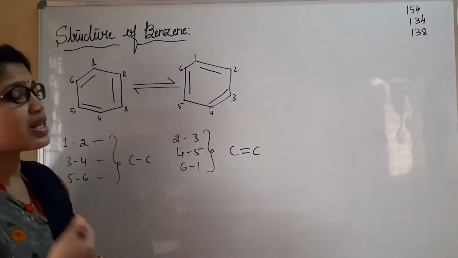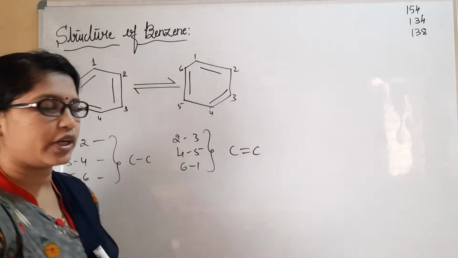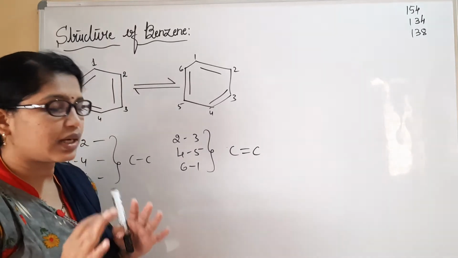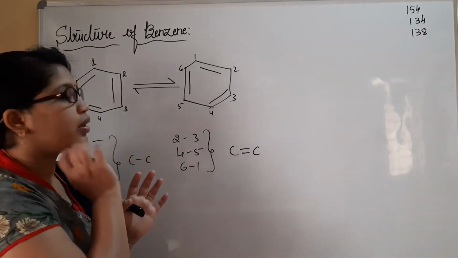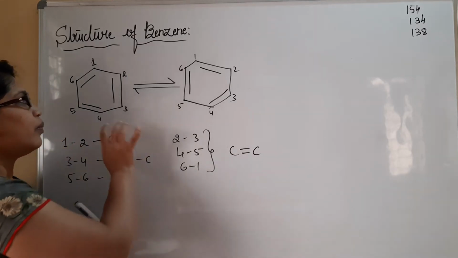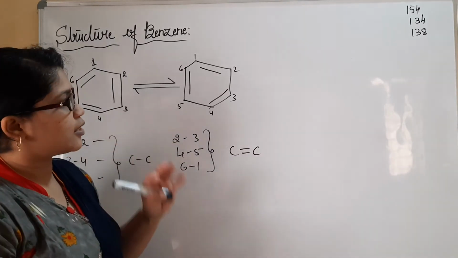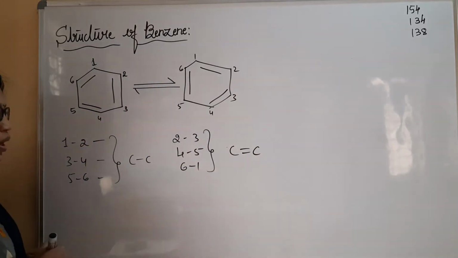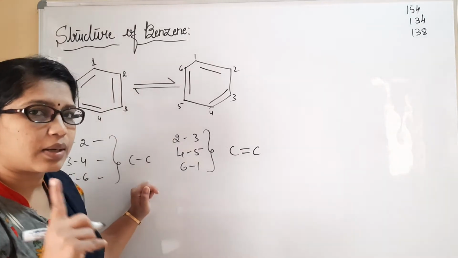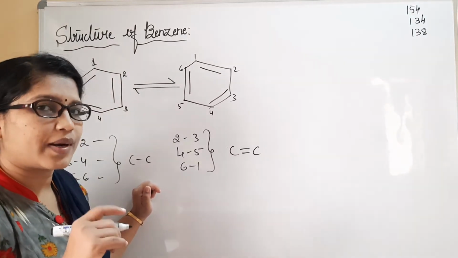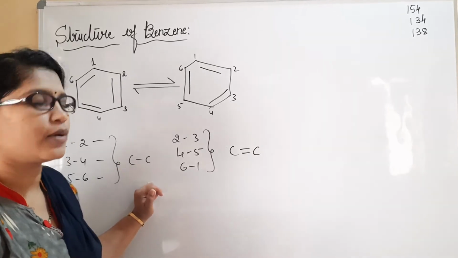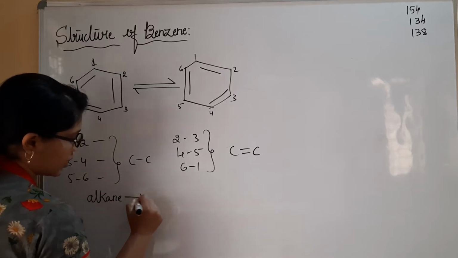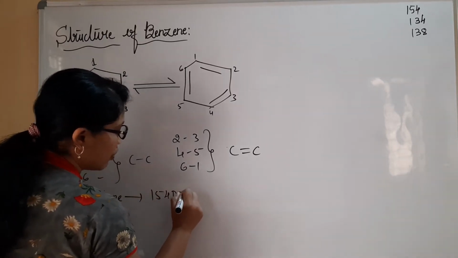In order to discuss that, we have to understand one point. I could say that these two structures exist in equilibrium. They follow a certain equilibrium between these two structures. I'll explain this very well. Before that, let us see here. Whenever we consider a carbon-carbon single bond, it shows properties like that of alkanes, right? So when you consider alkanes, what is the bond length? Yes, you are right, it is 154 picometer.